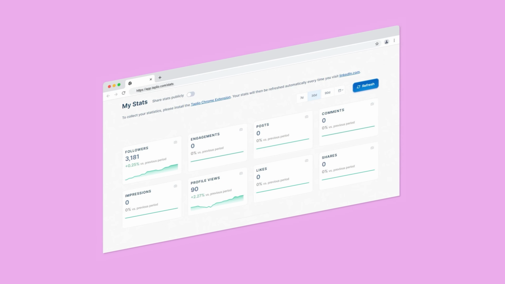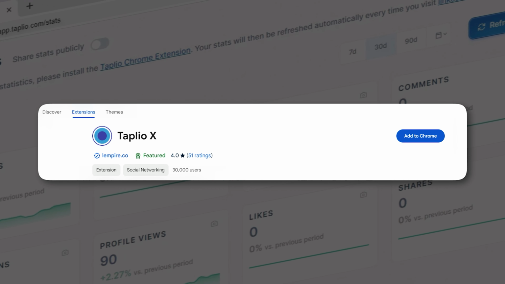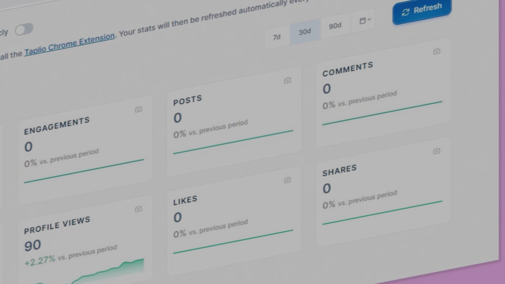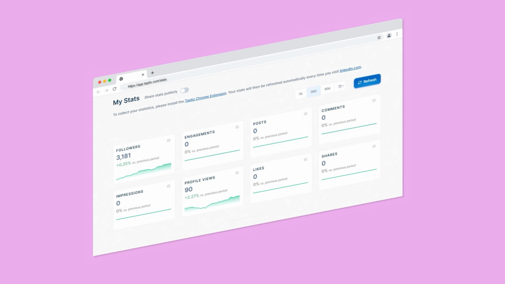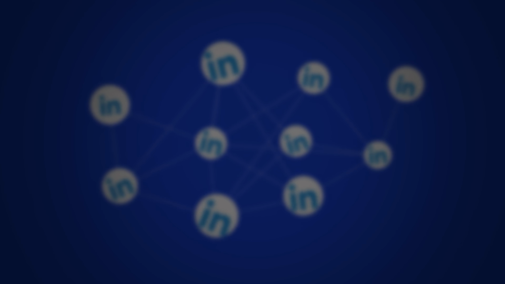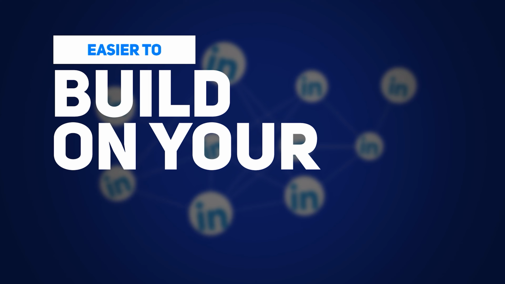The analytics dashboard is a beauty. It's very easy, and if you download the plugin, it makes it super easy for you to go into your LinkedIn profile, see which posts are performing, how your growth is doing, and be able to make decisions accordingly. Now for my absolute favorite. This network builder makes it so much easier to really build on your audience.